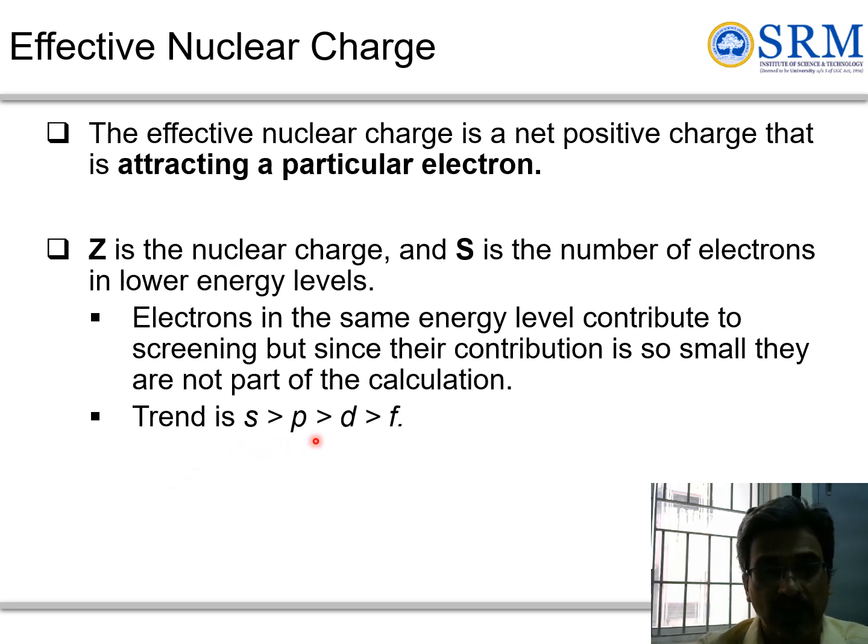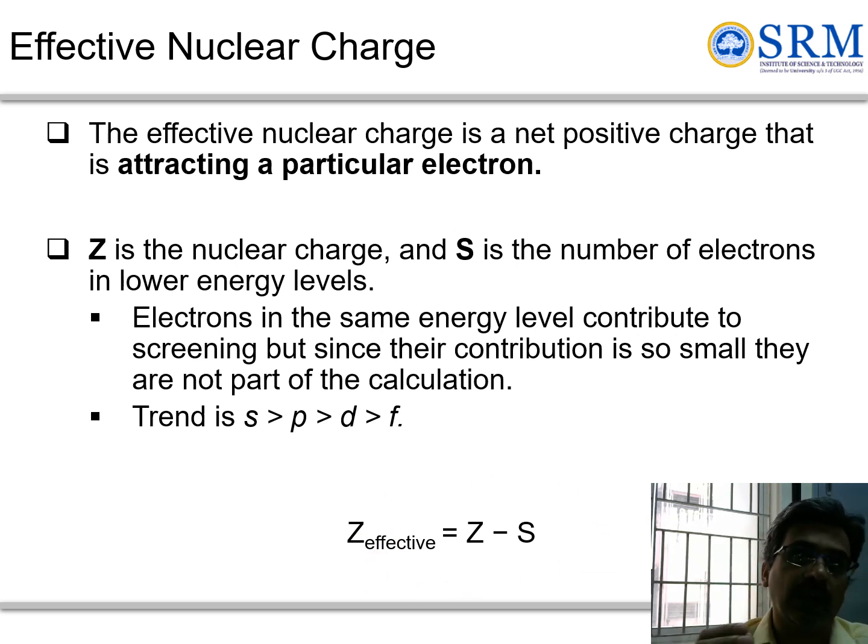One important aspect is that electrons in the same energy level contribute to the screening, but their contribution is very minimal in the calculation of the shielding constant. The effective nuclear charge can be calculated by taking the atomic number minus the shielding constant.